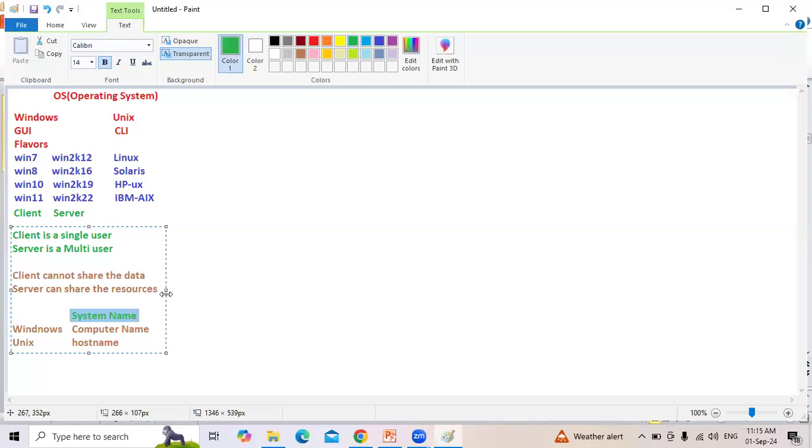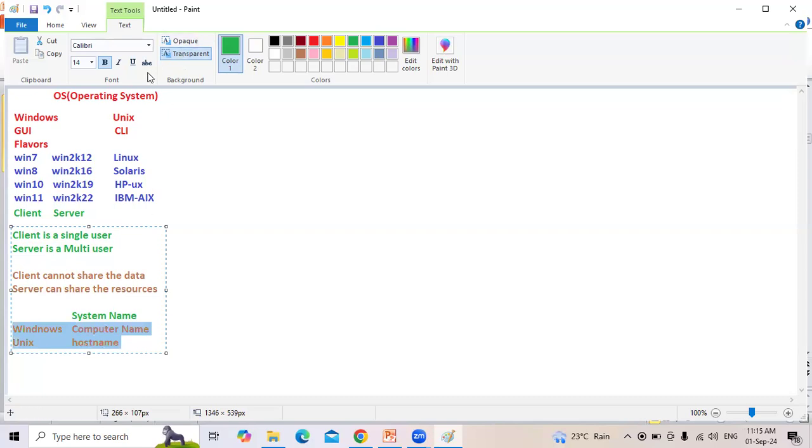Both are not the same. If you take the Microsoft family, in my lab, if you install Windows 7, Windows 10, Windows 11 on my laptop, I call my laptop a client because I installed the client operating system. On the same laptop, if you install 2012, 2019, 2022, I call my laptop a server. Why? Because I installed the server operating system. That is why it is called computer name. The computer can be configured as a client or as a server based on which Microsoft operating system you install.